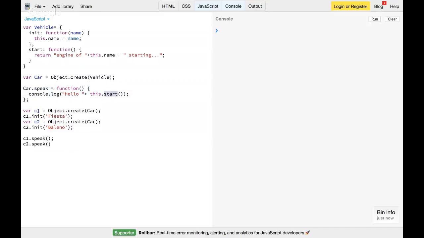Similarly, instead of new, I'm doing Object.create, and then I'm initializing c1. For c2, I'm creating an object out of car, and I'm doing the init, and I'm calling c1.speak, c2.speak, and when I run it, it returns the same result again. So here you can see I achieved the same inheritance without using .prototype, without using the new keyword, without having a constructor. This is nothing but a pattern called the object delegation pattern, or behavior delegation pattern.